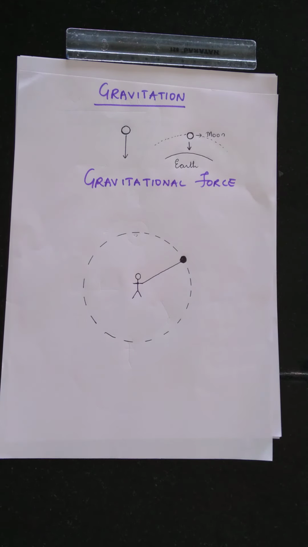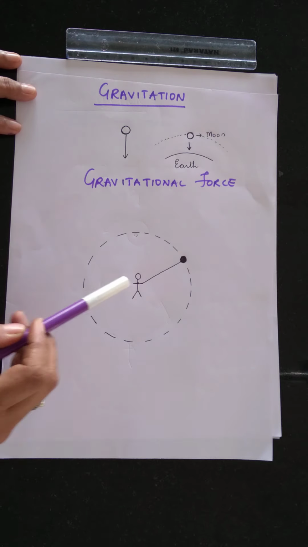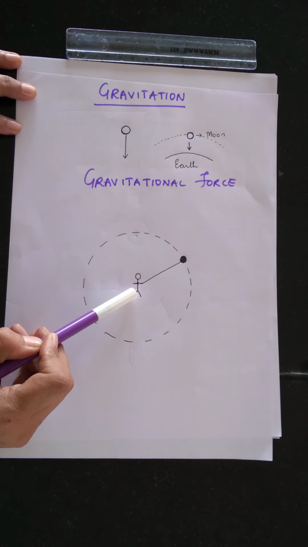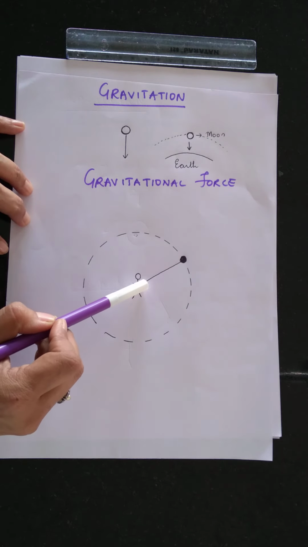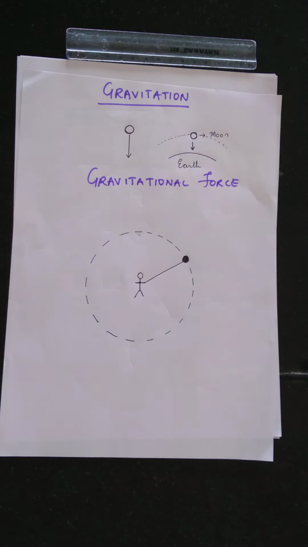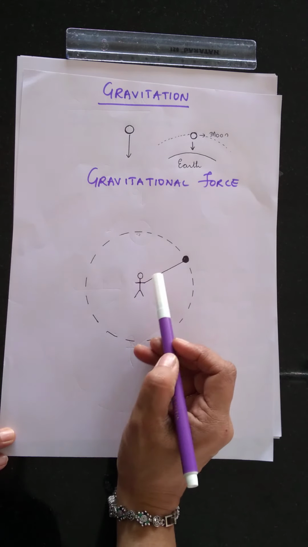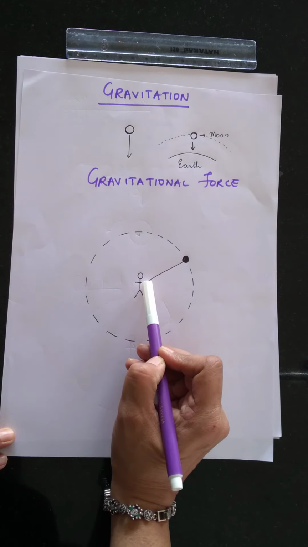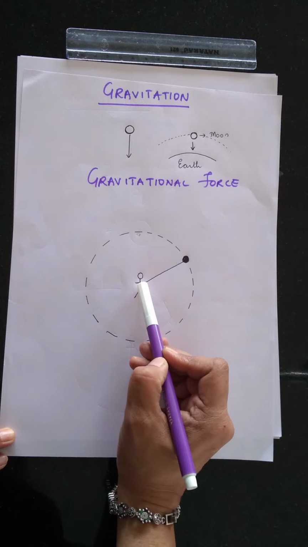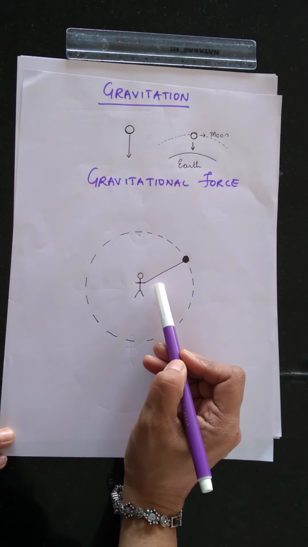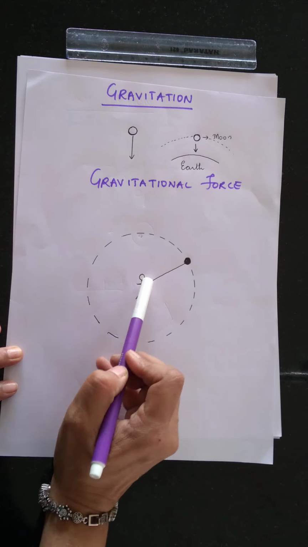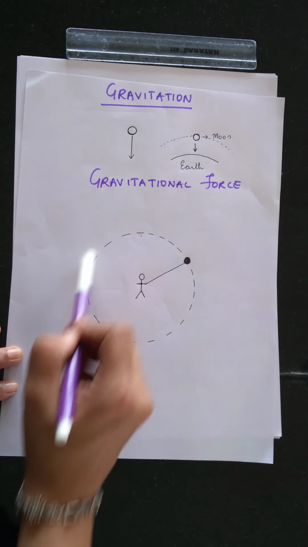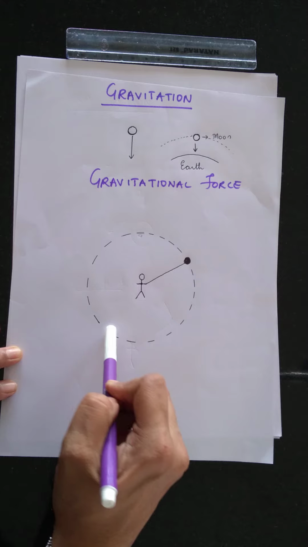Let us take a very simple example. Now let us say that we have a boy here, and this boy then ties a string to which a stone is attached to his finger. Okay, so you have the boy here and he attaches a string. One end of the string is attached to the stone, and he sets this stone moving in a circular path.